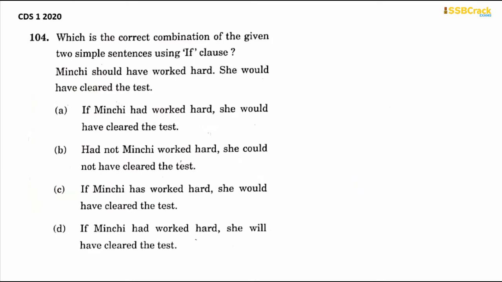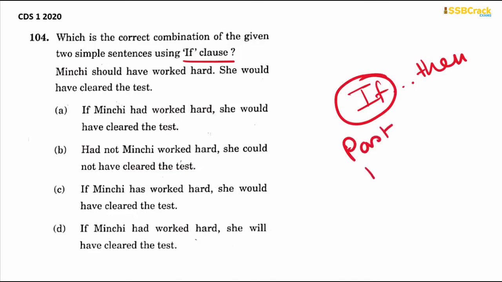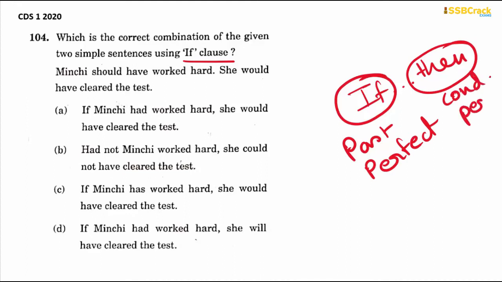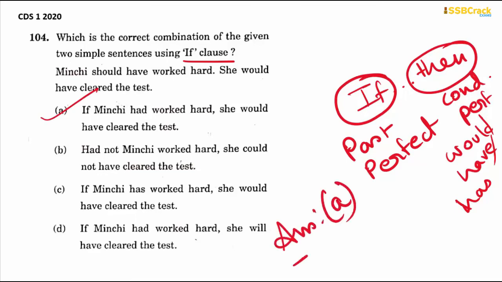Next question. Which is the correct combination of the given two simple sentences using if clause? So here we would use if then clause. For the if statement, past perfect tense will be used, and for the then statement, conditional perfect would be used. That means would have, would had, and so on. So it should be Minchi should have worked hard. She would have cleared the test. If Minchi had worked hard, she would have cleared the test. Option A. So your answer is option A here.